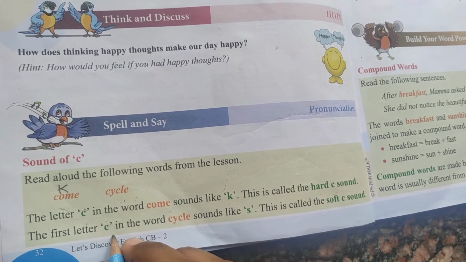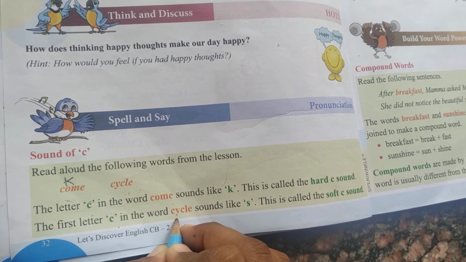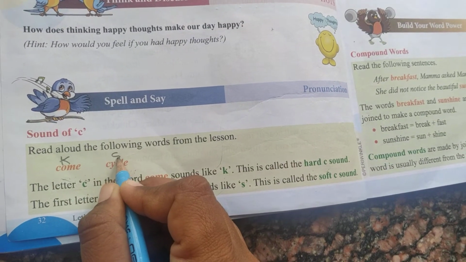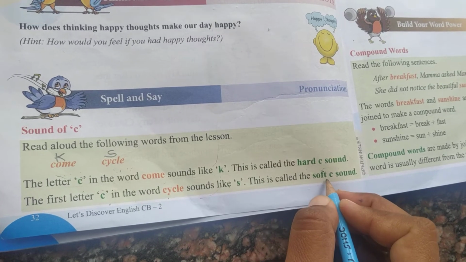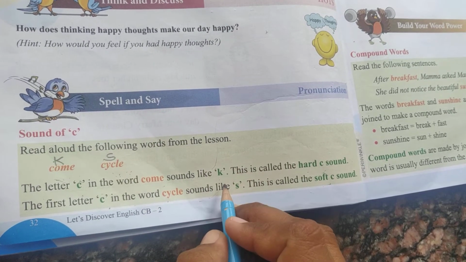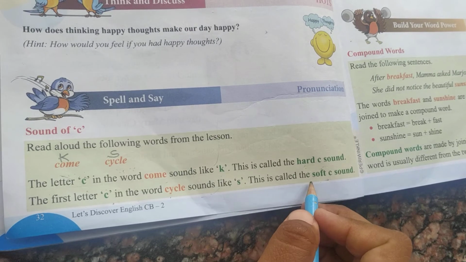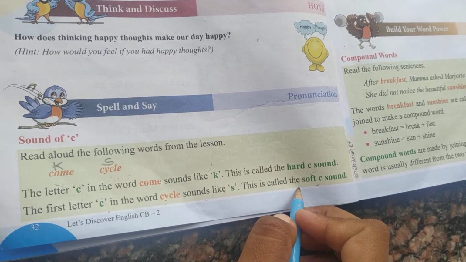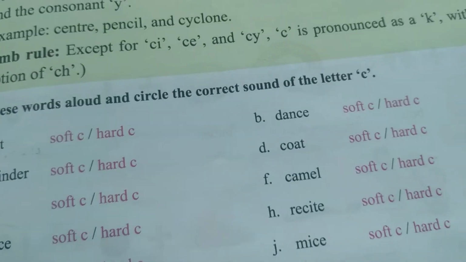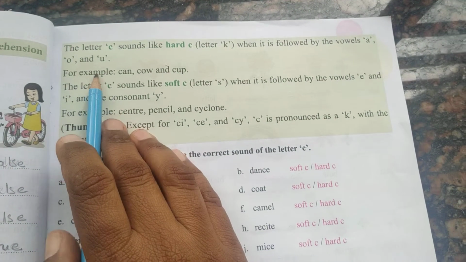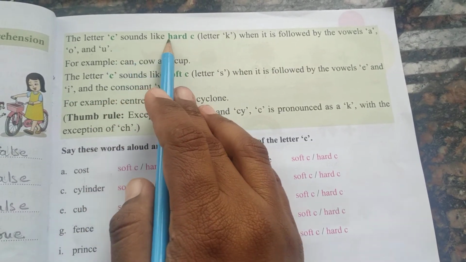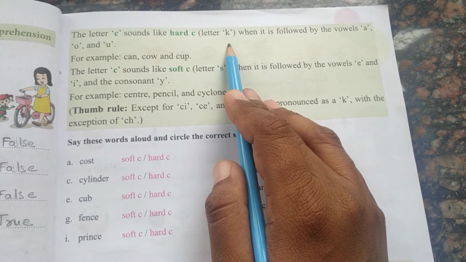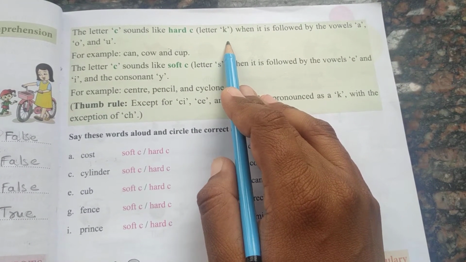The first letter C in the word cycle, the S sound comes. It is called soft C sound. If the K sound comes, hard C; if the S sound comes, soft C. Okay, let us see with some more lines. The letter C sounds like hard C, the letter K.